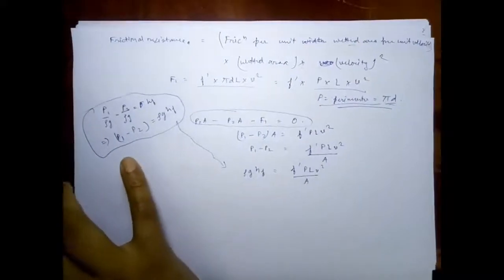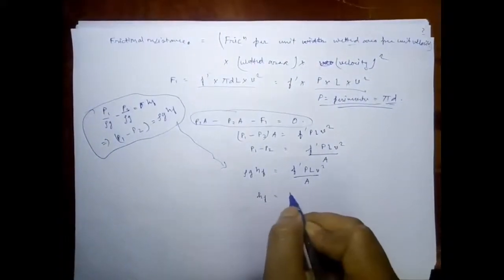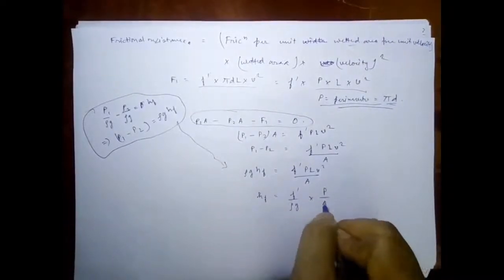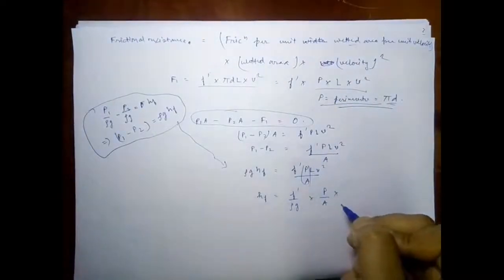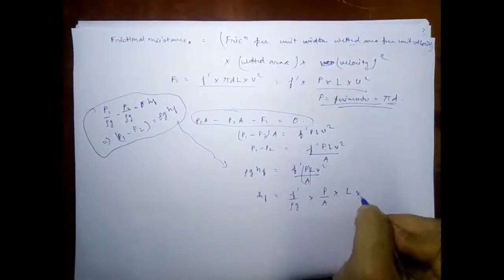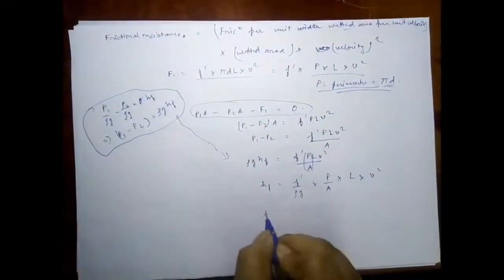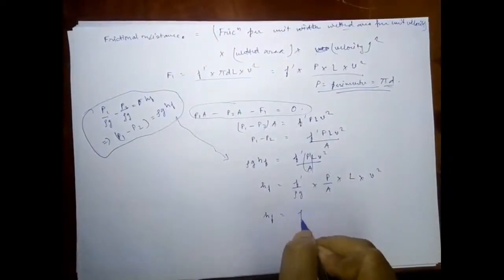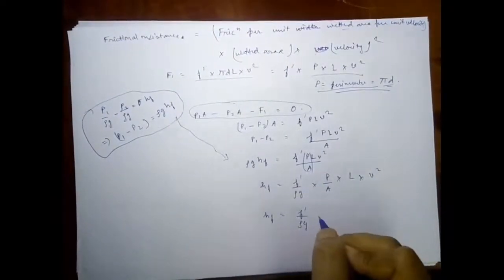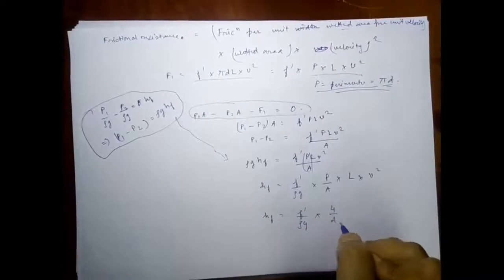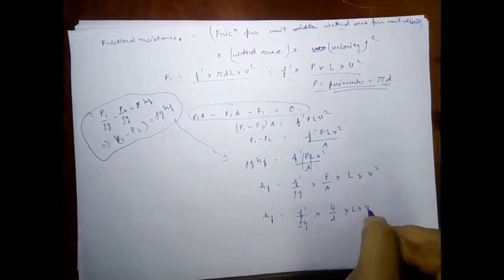Now I'll write HF equal to f dash upon rho g times P upon A times L times V square, or HF can be written as f dash upon rho g times, P upon A written as 4 by D, times L times V square.